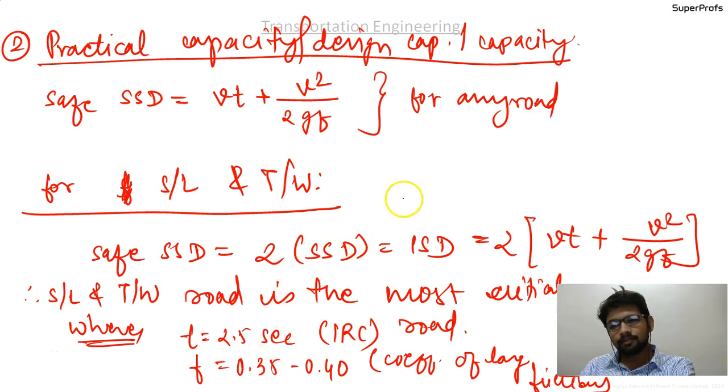The practical capacity, design capacity or capacity is given with safe SSD equal to Vt plus V square upon 2Gf for any type of road except the single lane two-way road, which is the most critical road. In that case the safe SSD is twice the SSD, which is equal to 2 into Vt plus V square upon 2Gf, where t equals 2.5 seconds for the average driver as per IRC, the reaction time, and f equals 0.35 to 0.40, the coefficient of longitudinal friction as per IRC for normal road condition.